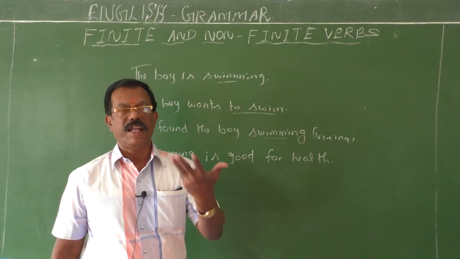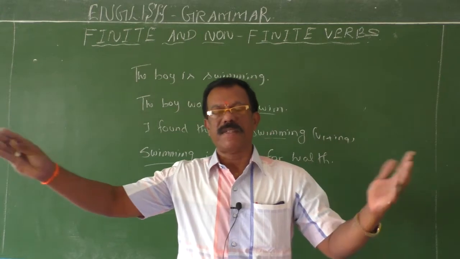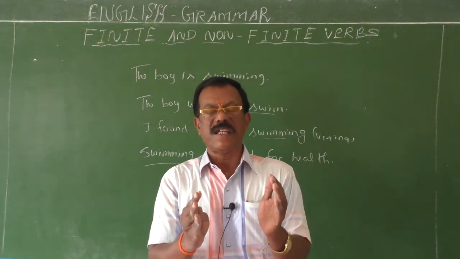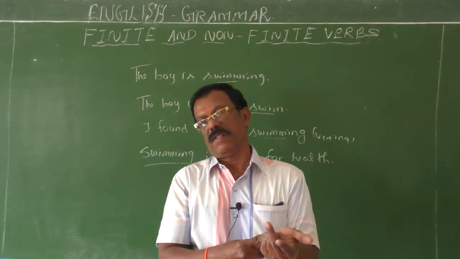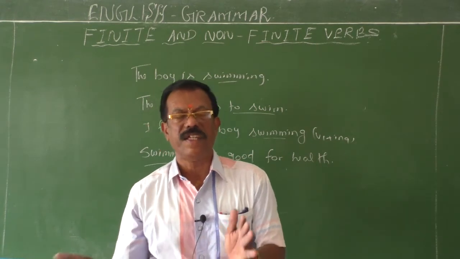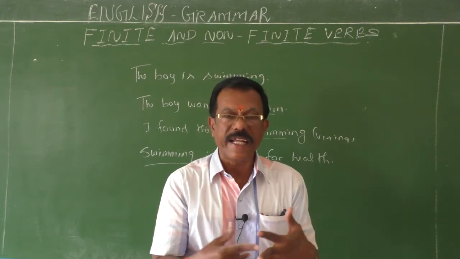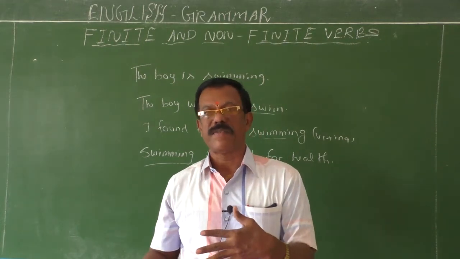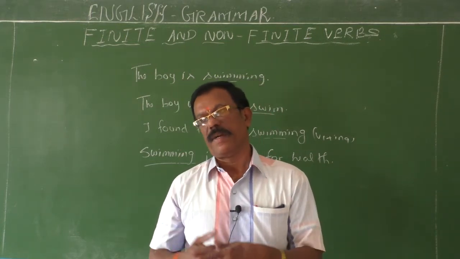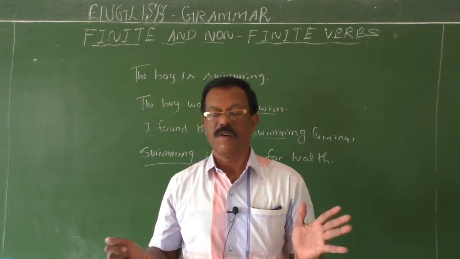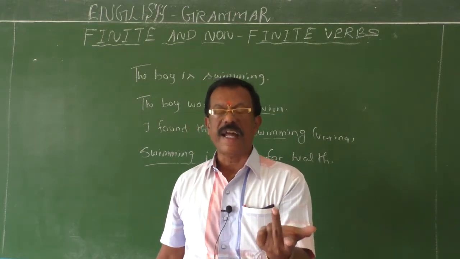Let me sum up. A finite verb has a subject. Non-finite verbs don't have a subject. A finite verb changes its form according to the changes in the number and person of the subject. But non-finite verbs don't change in form. A finite verb is closely related with the subject. But non-finite verbs are not related with the subject. Finite verbs show tenses, but non-finite verbs don't show the tenses. And non-finite verbs are of three types: infinitives, gerund and participles.